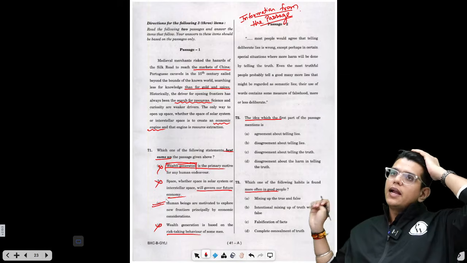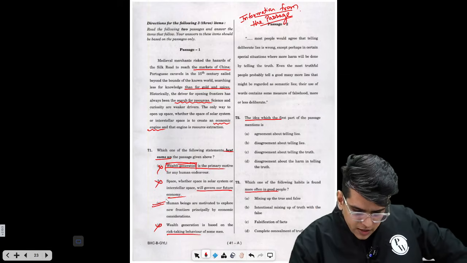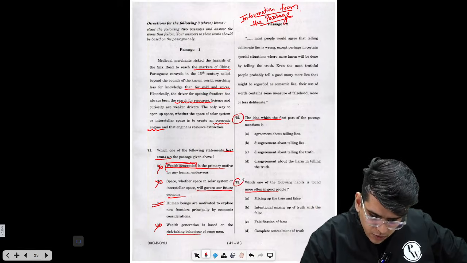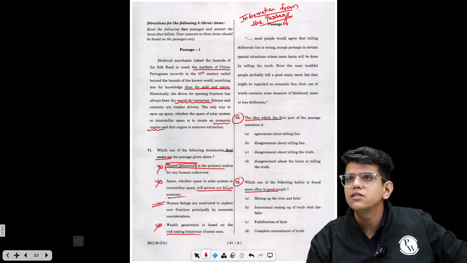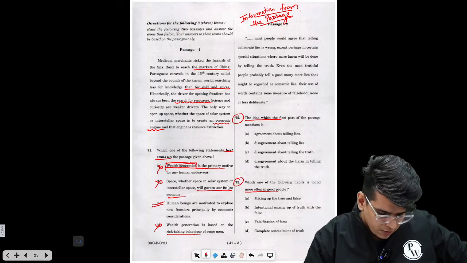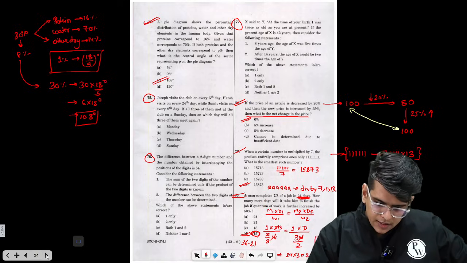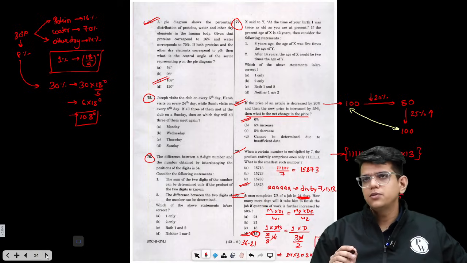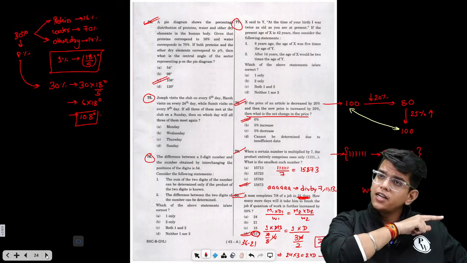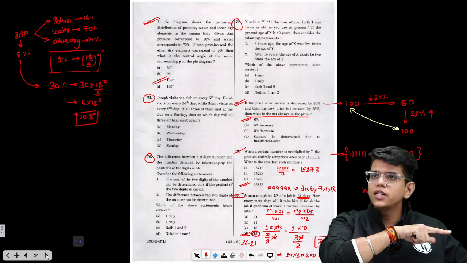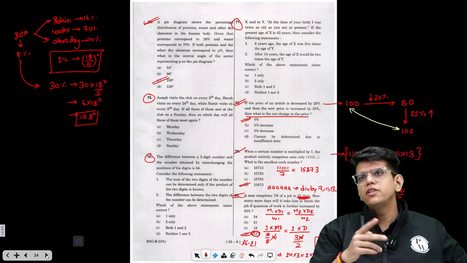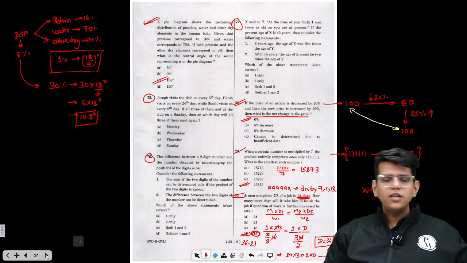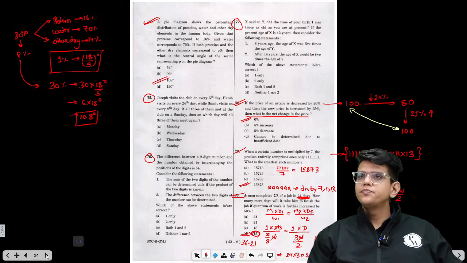Okay, right? Now there are two more questions. I can avoid these because most people are telling lie and true. These are philosophical passages. So I will leave these for the first instance and then try to solve the easy questions from inference and assumption. I will go back. I'll start from reading comprehension again, but this time I will try to solve the inference and assumption questions. Okay.